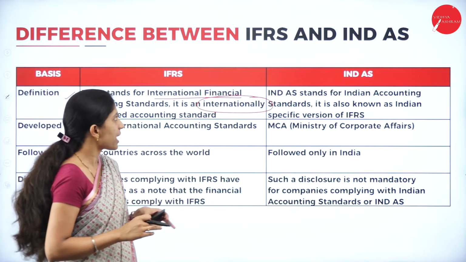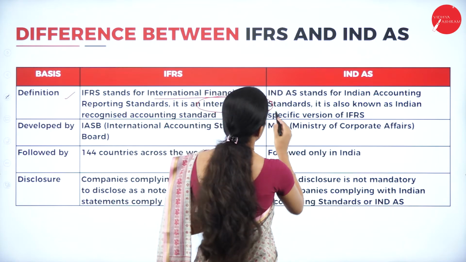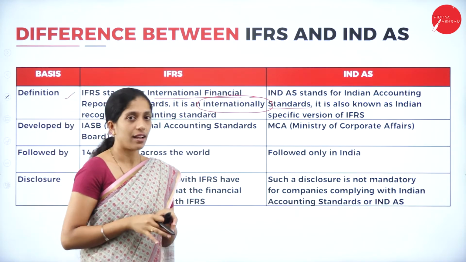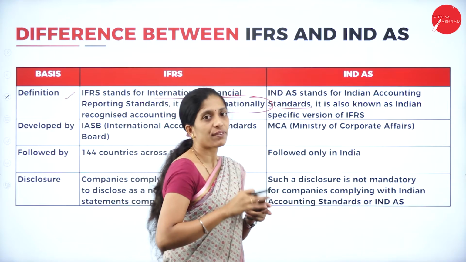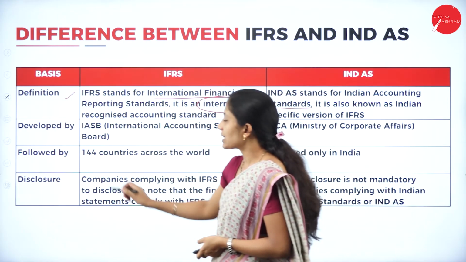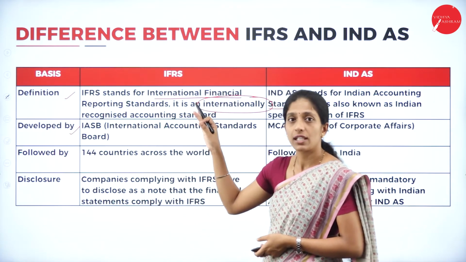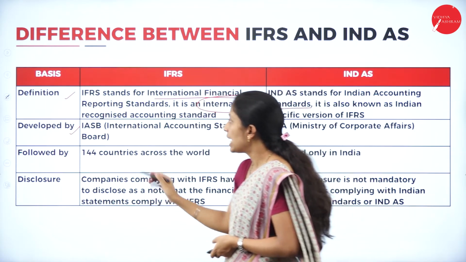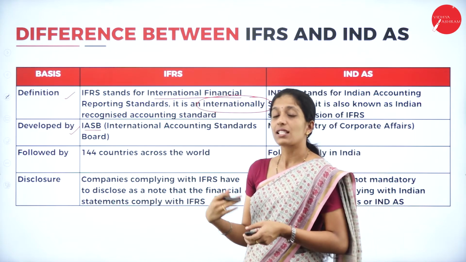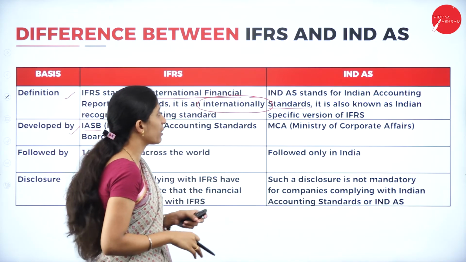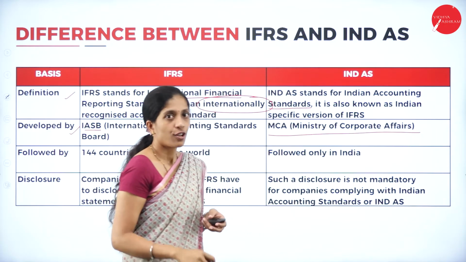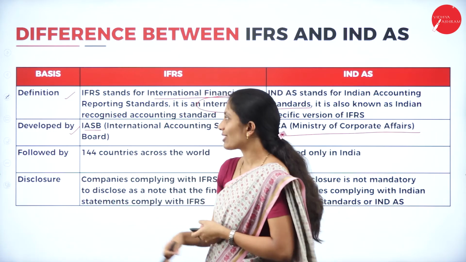Whereas INDAS stands for Indian Accounting Standard. It is also known as the Indian specific version of IFRS. So, it is a specific version of IFRS which is only confined to India. Next one is developed by. Who has developed IFRS? IASB, that is International Accounting Standards Board. Whereas Indian Accounting Standard is developed by whom? MCA, that is Ministry of Corporate Affairs. So, this is a main difference here based on the development.